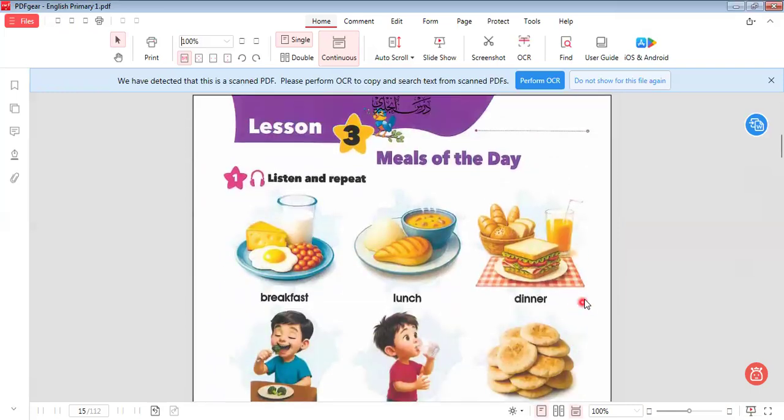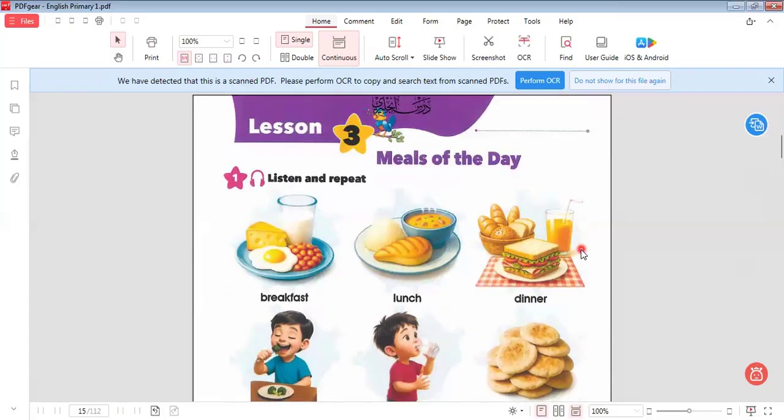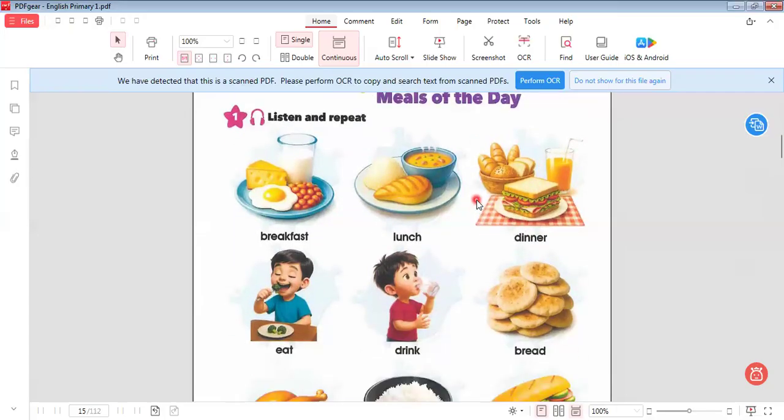Today I will start Lesson 3 about meals of the day. We have three meals in a day. Now we don't have three meals because we are fasting in Ramadan, so we have only two meals: the meal after fasting, and another meal before dawn, called suhoor. But on a normal day, we have three meals: breakfast, lunch, and dinner.